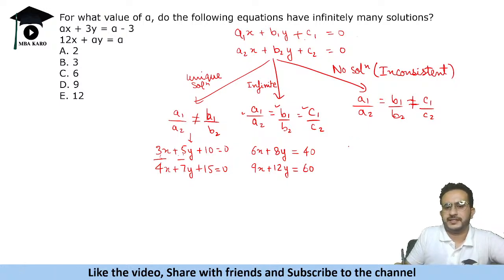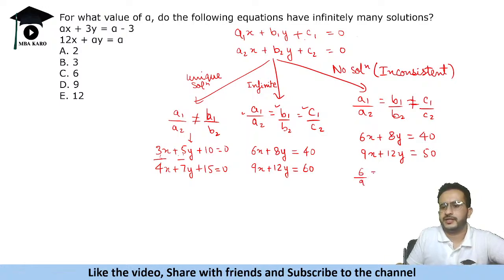Third case, let us take the same 6x plus 8y is equal to 40, but 9x plus 12y is equal to 50. Okay, we just changed it. So in this case 6 upon 9 is equal to 8 upon 12, but it is not equal to 40 by 50. So it will have no solution.